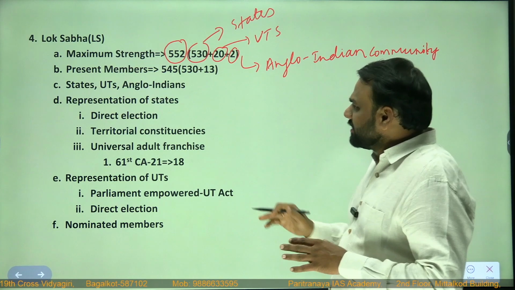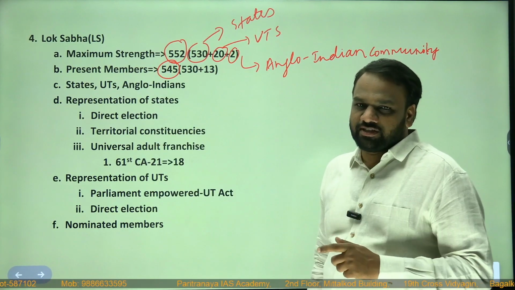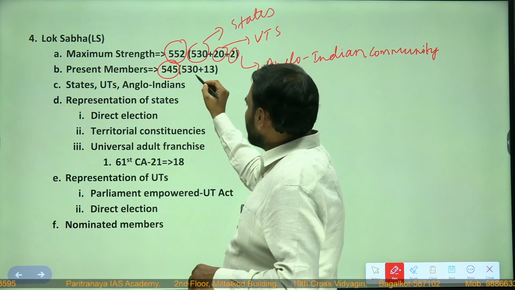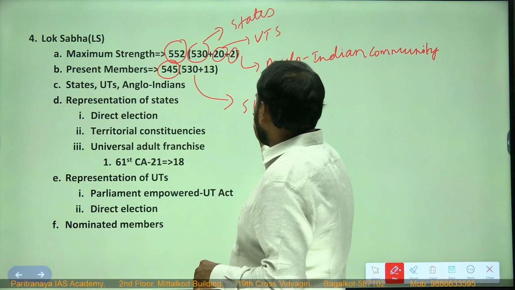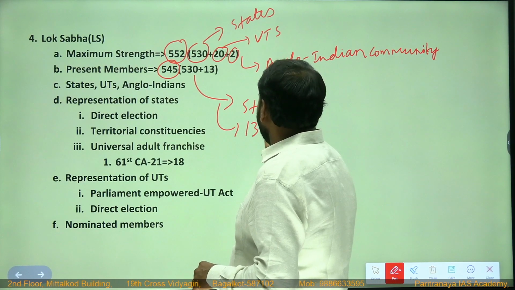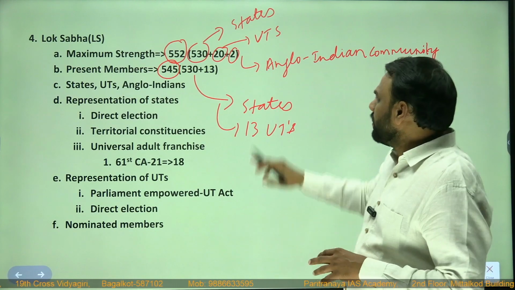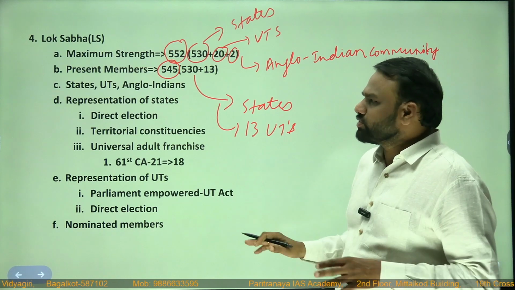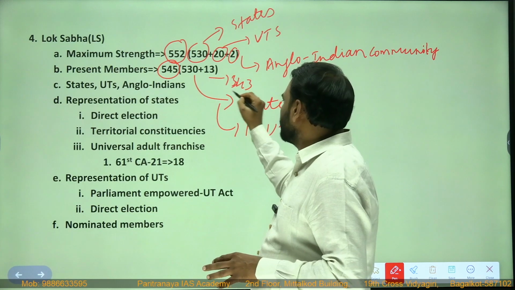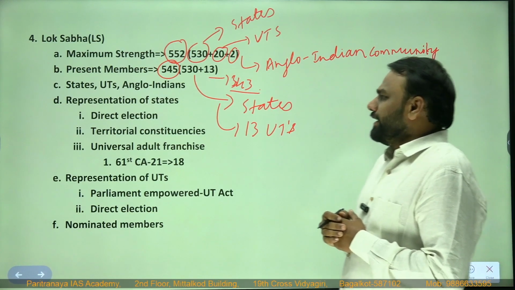But what is the present strength? Present strength is 545. So that 7 seats are buffer seats. Okay, buffer seats. Now what is the present strength? 545. So among these 545, 530 are from states, 13 from union territories. And recently the provision for Anglo-Indian community has been removed. So presently the strength will come down to 543.